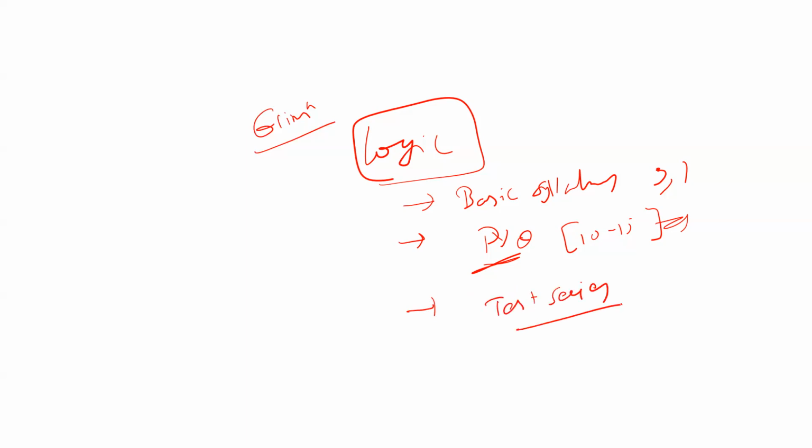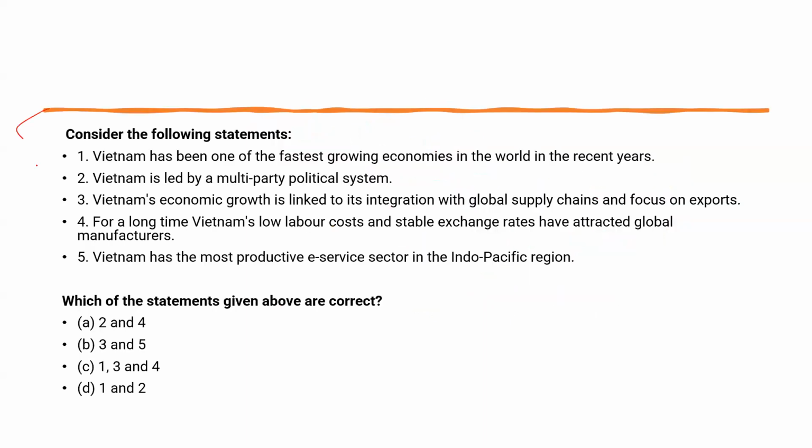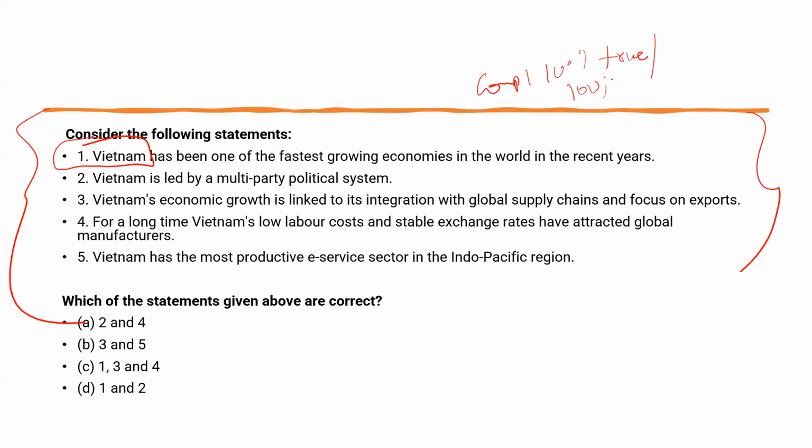Okay. Now, let's start the discussion with the first question. See this question. It seems a very big, lengthy question. There are 5 statements that are about Vietnam. Now, whenever you come across any question with respect to prelims, first identify those statements which are 100% true or 100% false. That would be easy for your elimination and selection of the suitable code.